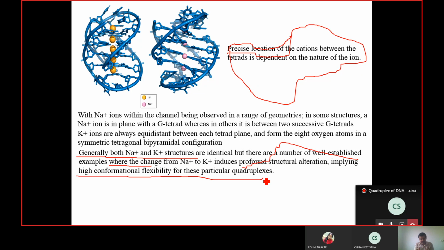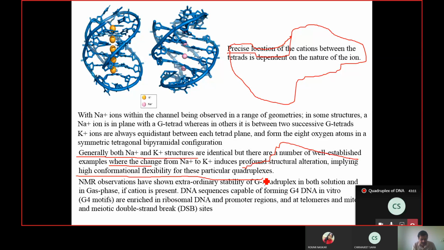What is that flexibility? We are going to discuss it in the next class if we have time. Those kinds of parameter changes occur if we force the same structure to form a G quadruplex, one time with sodium and one time with potassium. You can easily distinguish between them, that this one is forming with sodium and this one with potassium. But this is an exceptional case. In general, structures stabilized by sodium and potassium are identical. Correct? Okay.